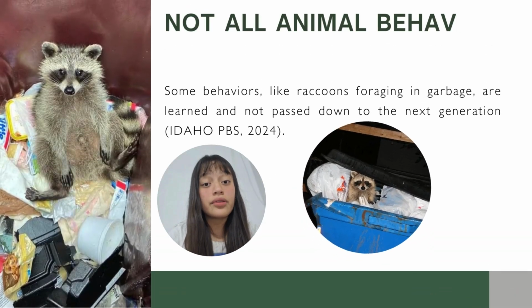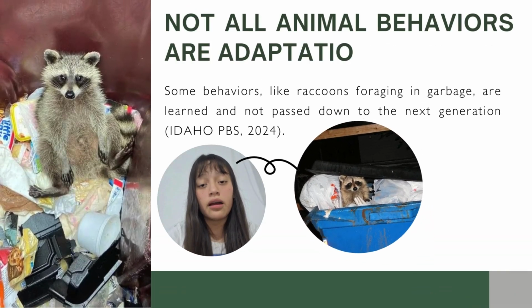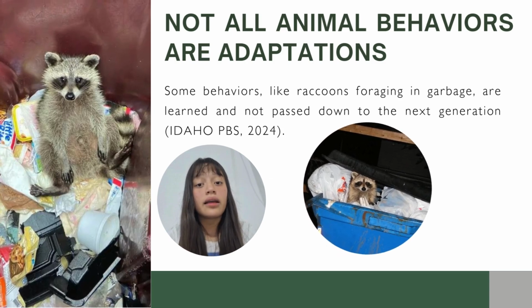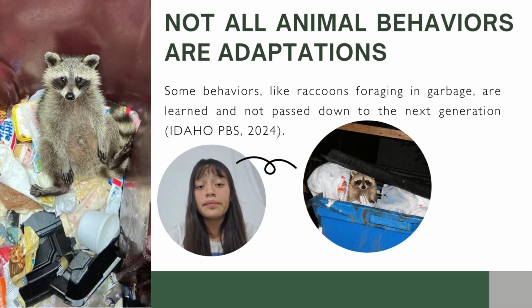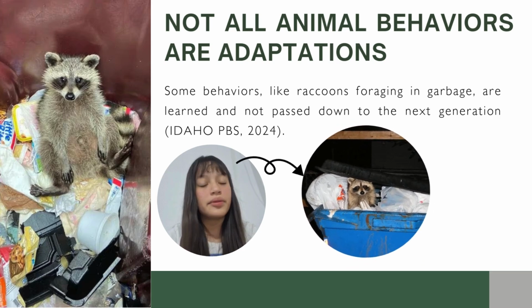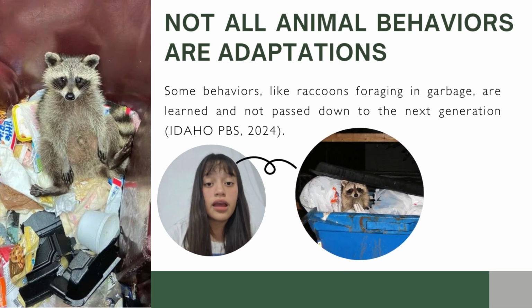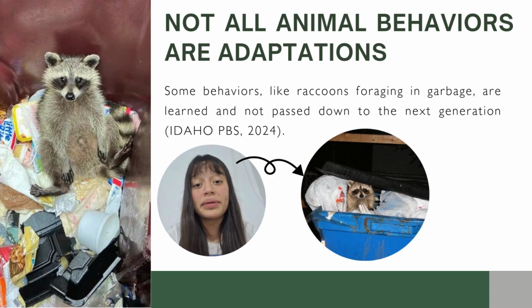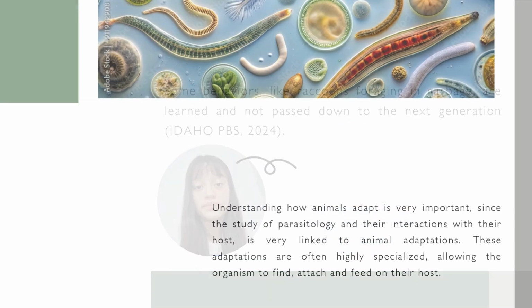Now, it's important to note that not all animal behaviors are adaptations. There exists something called learned behaviors. These behaviors may help animals survive, but they will not be passed on to the next generation. For example, a raccoon who repeatedly seeks food in a local trash can.